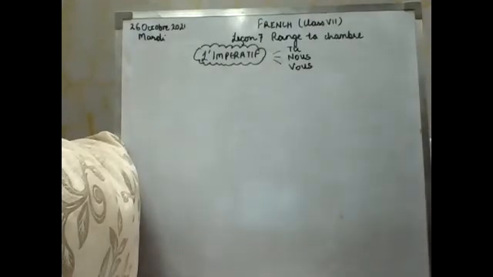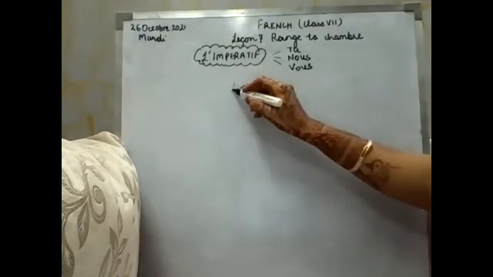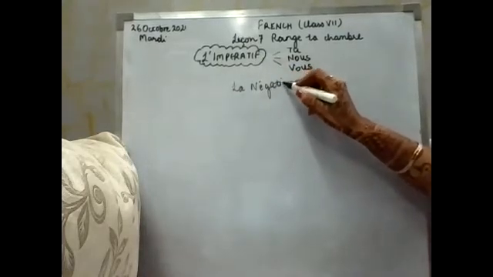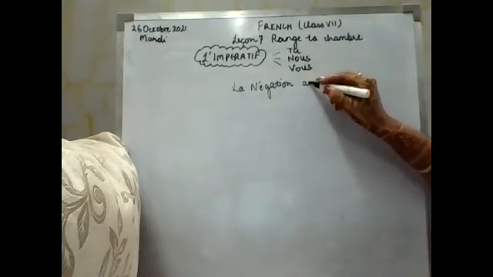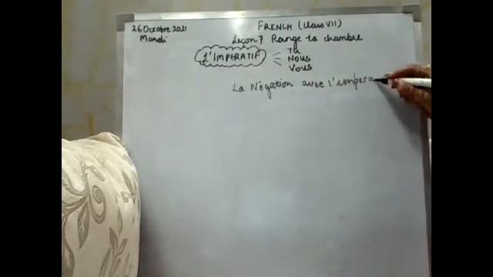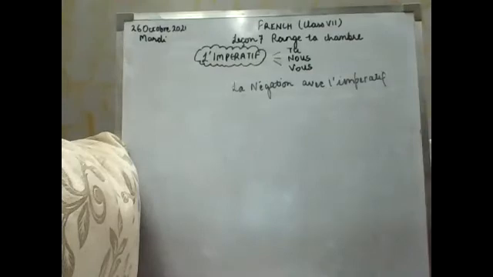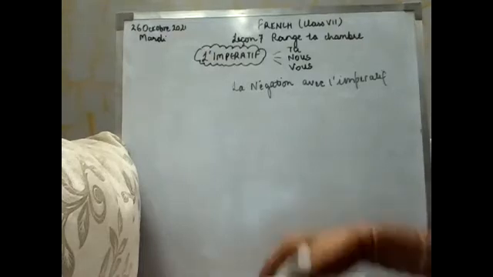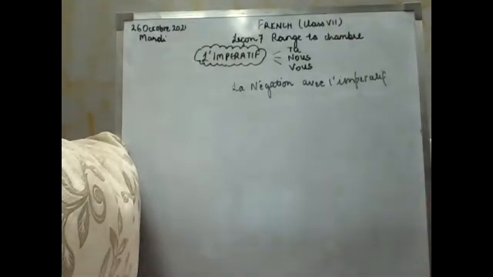We are going to start with the new grammar topic, that is la négation avec l'impératif. This is from chapter number 7, that is Ranger ta chambre. We have already done the imperative with er ending, ir ending, and re ending, and the 5 exceptional verbs, that is savoir, vouloir, être, avoir, and aller. So these 5 verbs we have already done as exceptions.